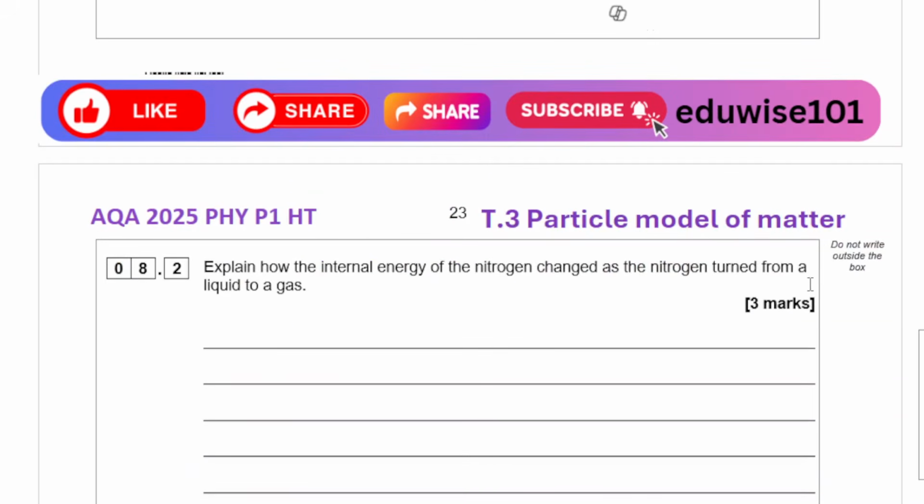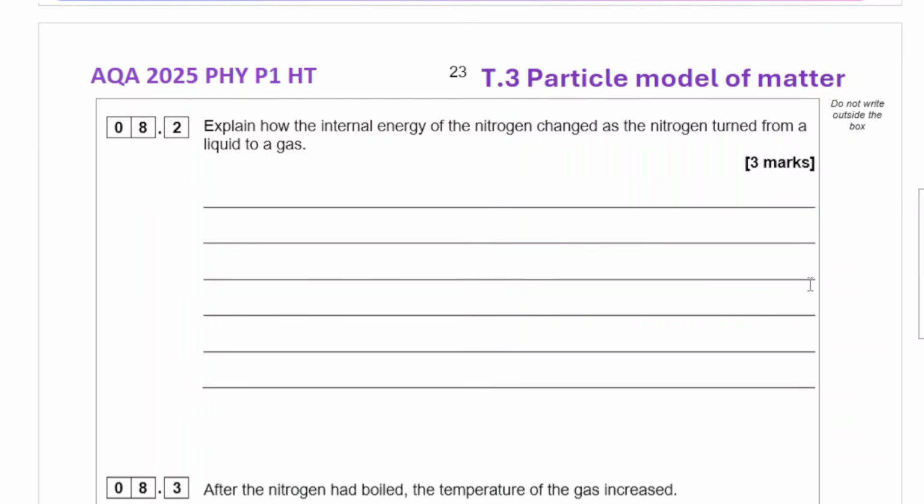Explain why the internal energy of the nitrogen changed as the nitrogen turned from a liquid to a gas. Now, if it's turning from a liquid to a gas, the internal energy of the particles should actually increase. Reason: the temperature doesn't change, but there's a change in state.